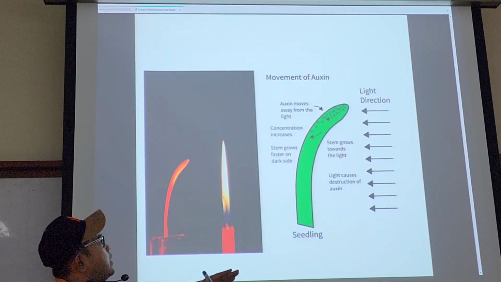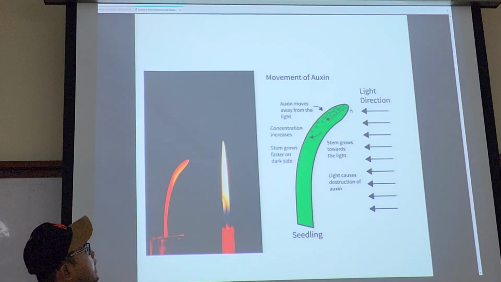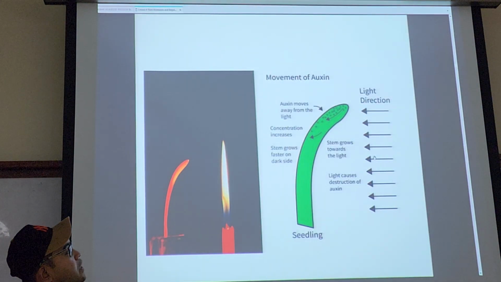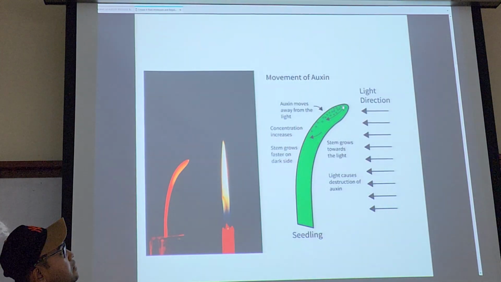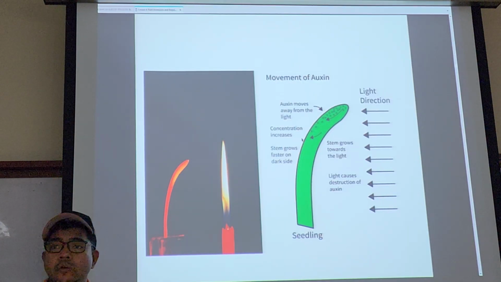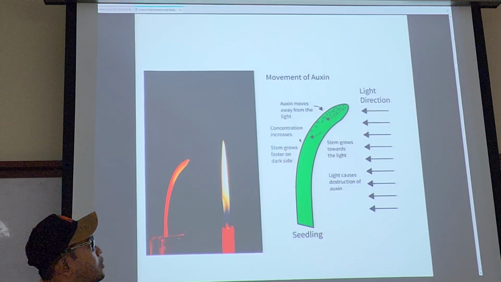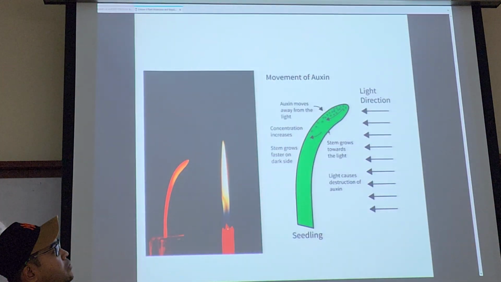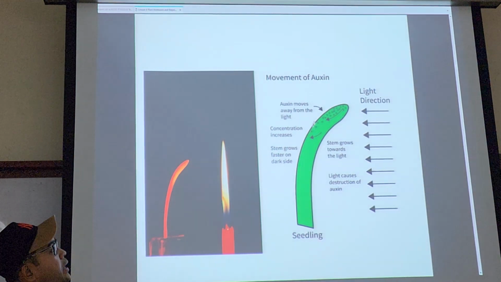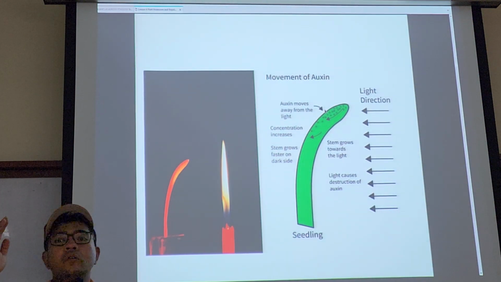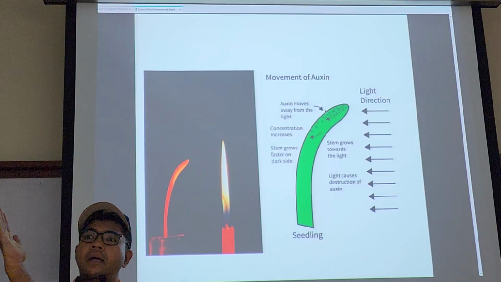It moves away to the opposite side, which has less light intensity. So what happens is, when the opposite side, the darker side, has more auxin, this side will grow more. When it grows more, compared to the opposite side that is facing the light, that's why you get this curvature, because one side is growing faster and longer than the other side.